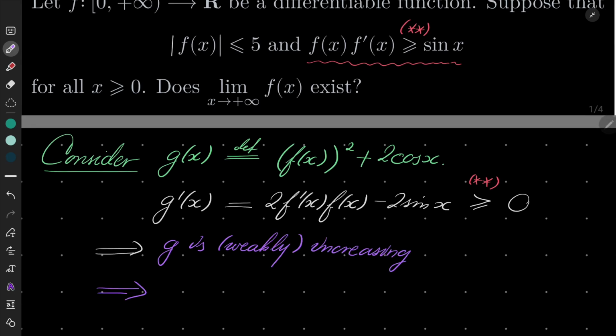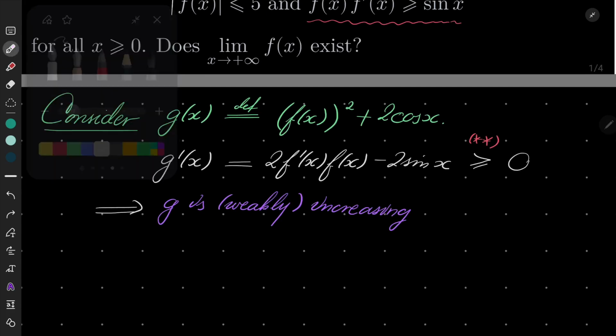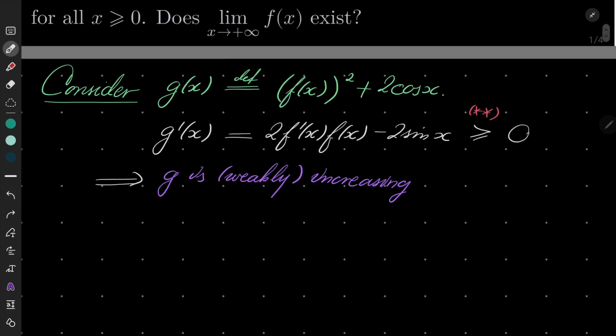And that in turn means nothing yet, so let's stop at that. And now I wish to show that this function g is bounded from above, to show that it has a finite limit. How can I do it?